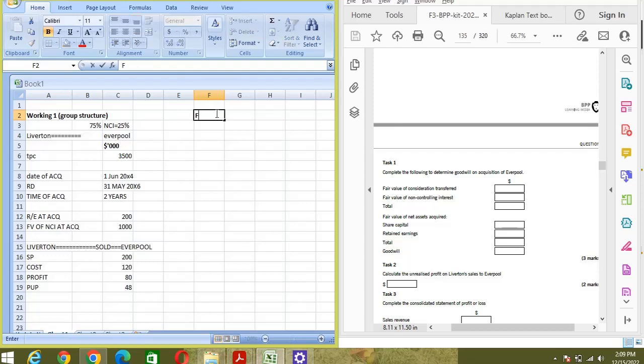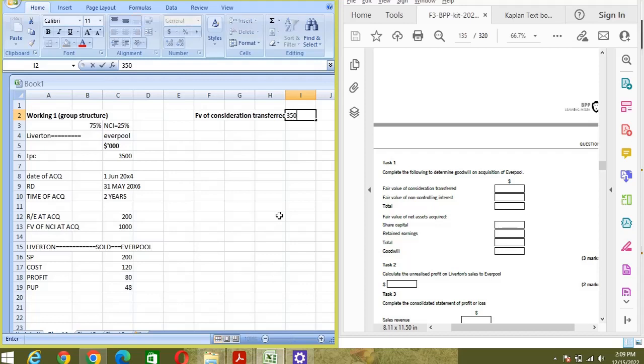Okay. So fair value of consideration transferred. Here in the question they haven't taken the 30 as a common, so they will write the full amount. We will not take the 30 common. Okay. So what is the amount paid by the Liverton to acquire Everpool?